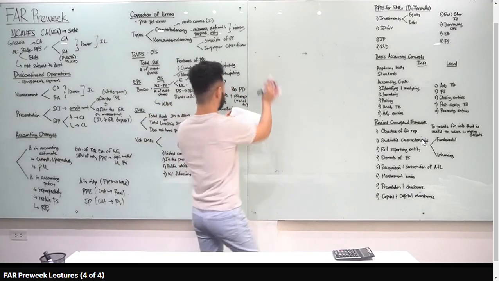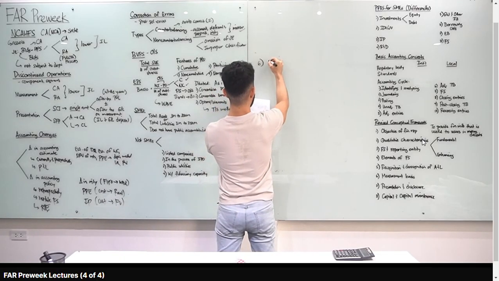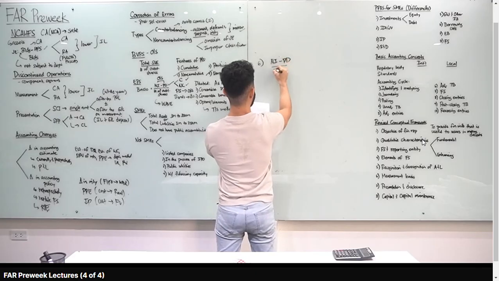Let's go to number 6. Computation tayo, basic EPS for number 6. What amount should be recorded as basic EPS? Net income minus preferred dividends over number of shares.